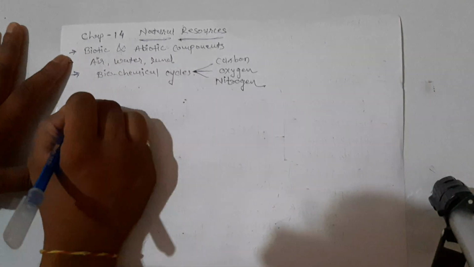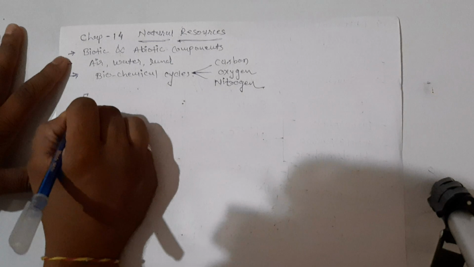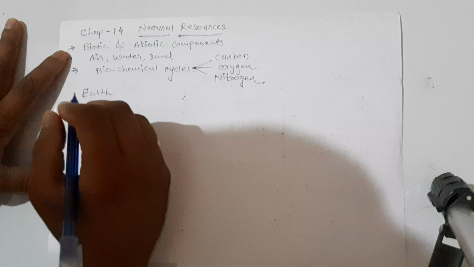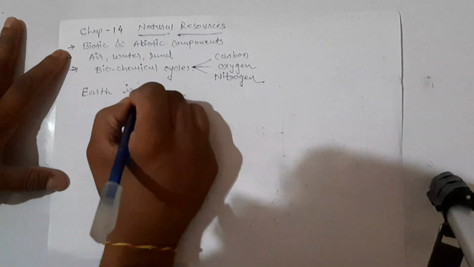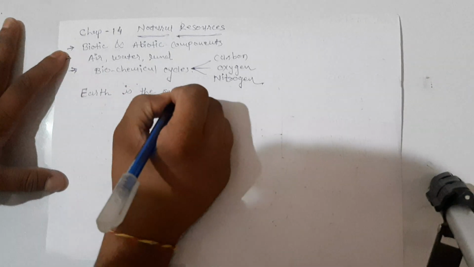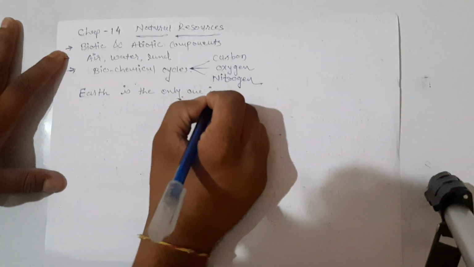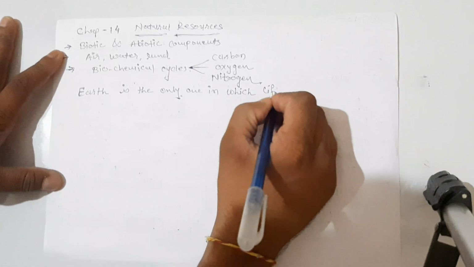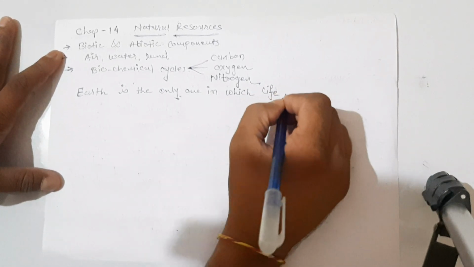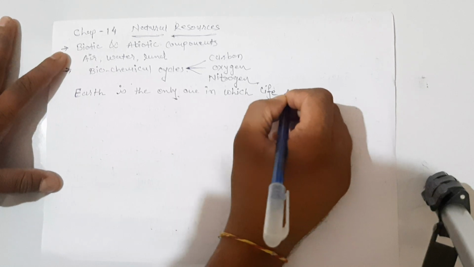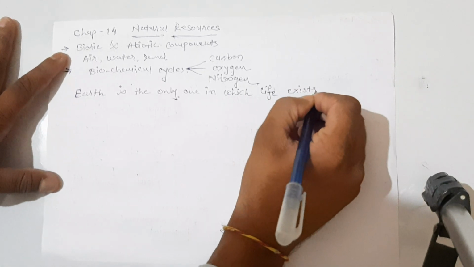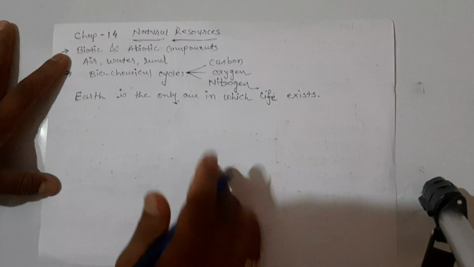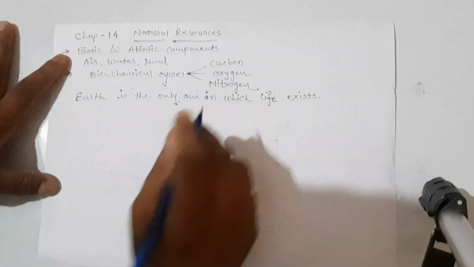We know that Earth is the planet on which life exists. So Earth is the only planet on which life exists.